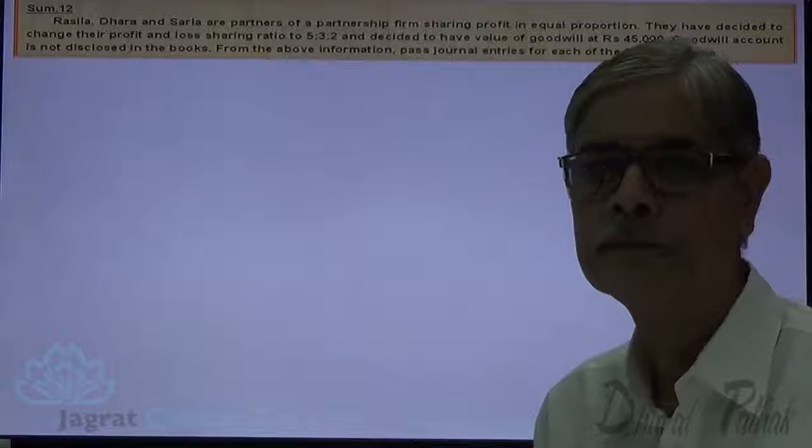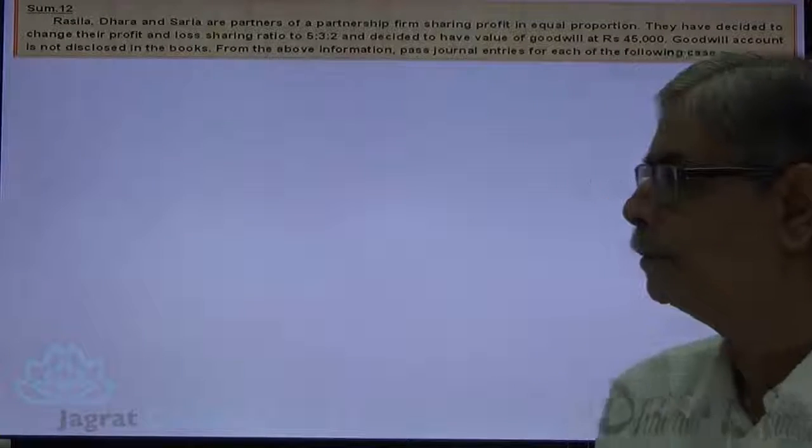Rasila, Dhara and Sarla are partners of a partnership firm sharing profits in equal proportion. They have decided to change their profit and loss sharing ratio to 5:3:2 and decided to have a value of goodwill at rupees 45,000.